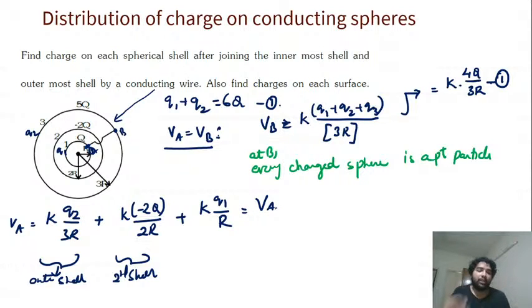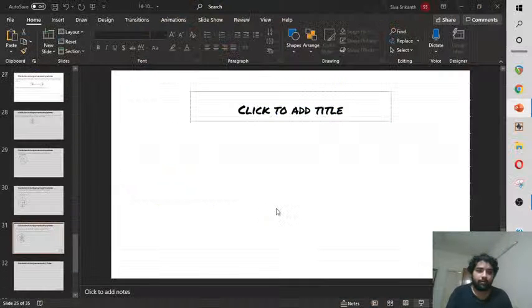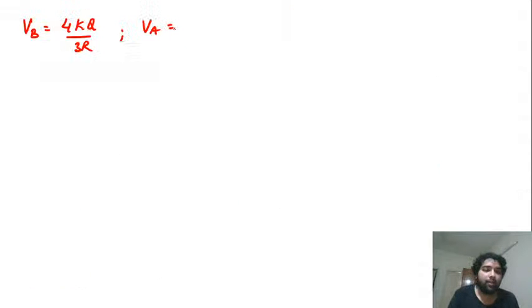So now we have to equate both of them. Let's take one more. Now let's see. Field outside, field at B will be 4KQ by 3R. And field at A is how much?